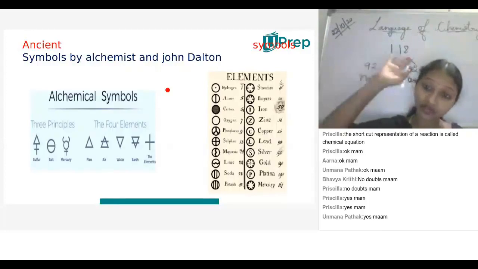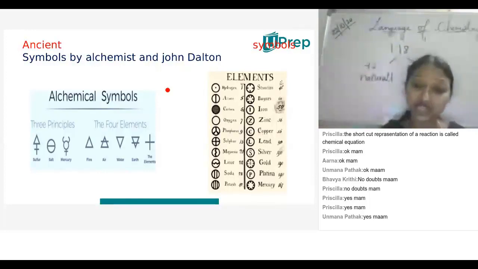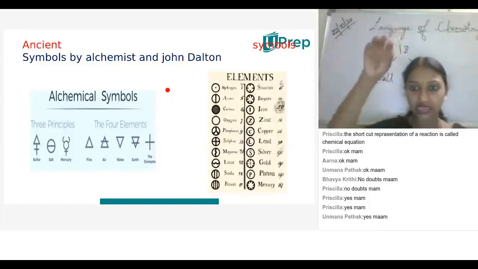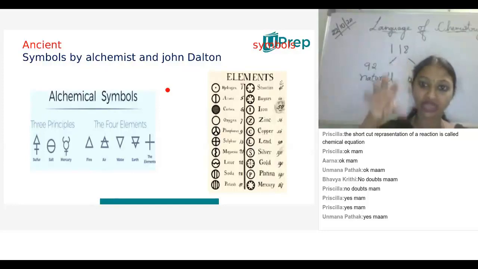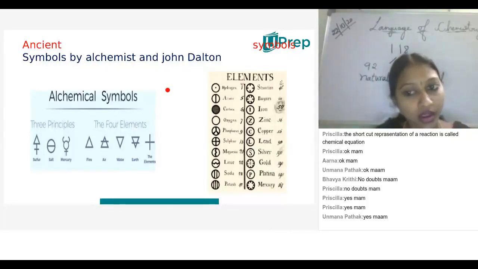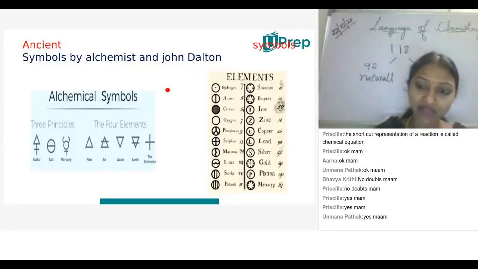When we go back to the ancient times, the alchemists considered 4 main basic symbols, like how we are represented on the graph: X-axis, Y-axis, X dash, Y dash. Am I right? The graph paper itself we divide into 4 zones. You have an idea about the graph paper?